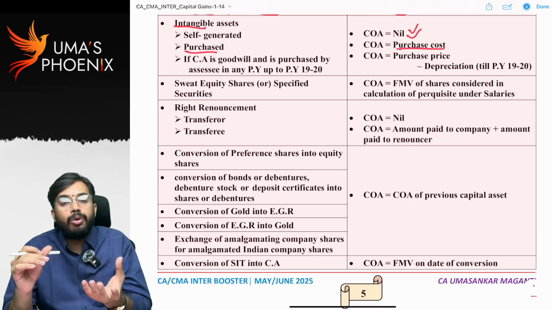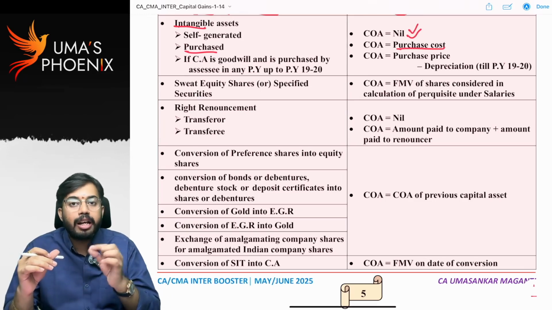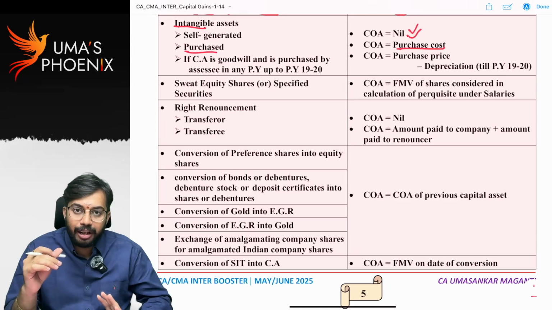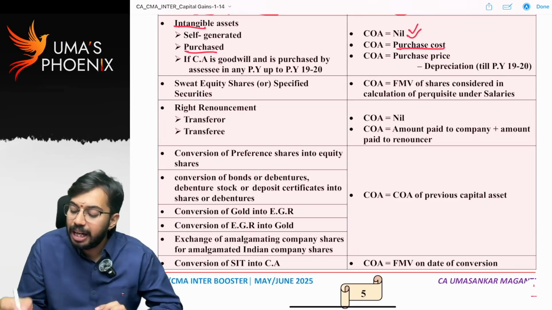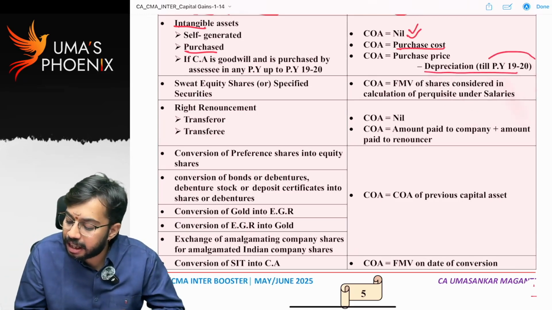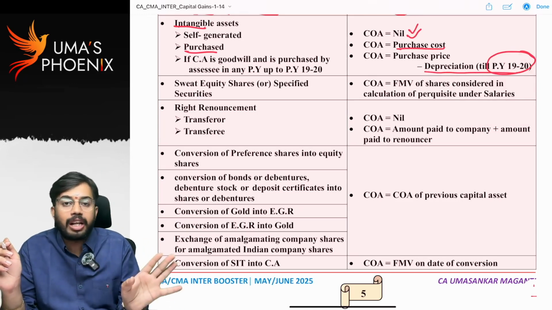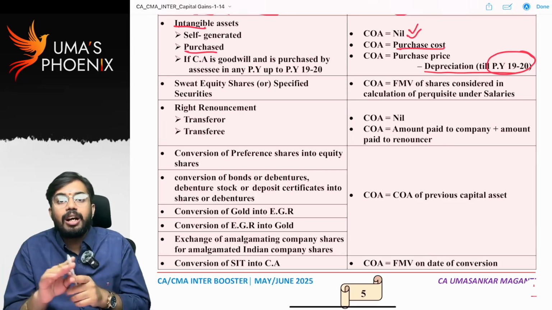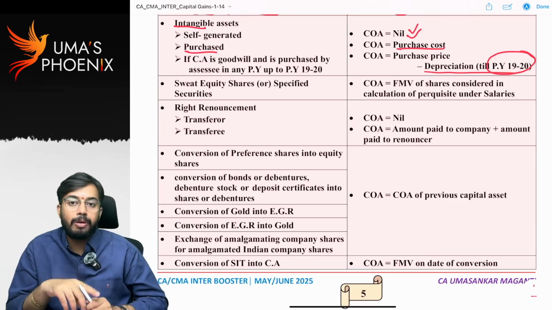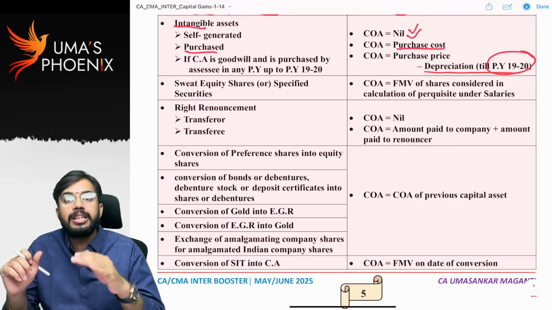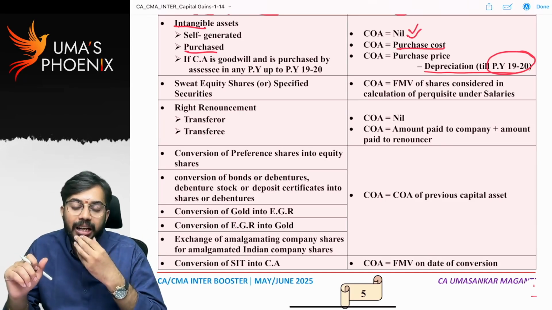So if any goodwill is purchased, then cost of acquisition of goodwill is equal to purchase cost minus depreciation till previous year 1920. See, from 1920 onwards, depreciation is not allowed on goodwill. So that's why cost of goodwill is equal to purchase cost minus depreciation that is allowed till previous year 1920.